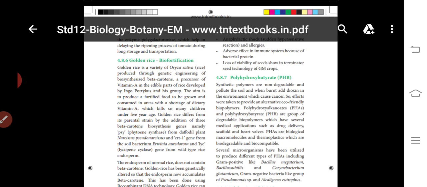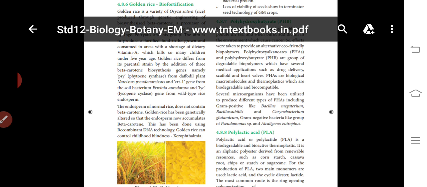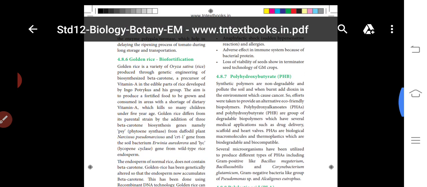Golden rice differs from its parental strain by the addition of three beta carotene biosynthesis genes, namely psy from the daffodil plant Narcissus pseudonarcissus, the crtI gene from the soil bacterium Erwinia uredovora, and the lyc lycopene cyclase gene, in the wild type rice endosperm. The endosperm of normal rice does not contain beta carotene. Golden rice has been genetically altered so that the endosperm now accumulates beta carotene. This has been done using recombinant DNA technology. Golden rice can control childhood blindness, xerophthalmia.